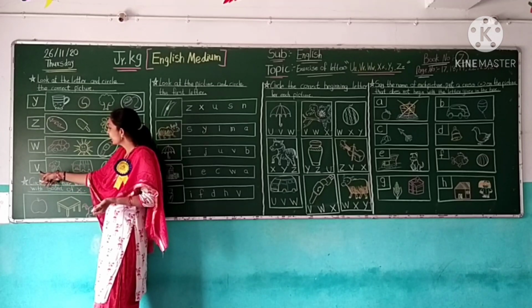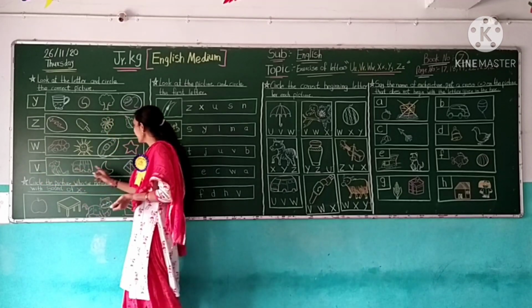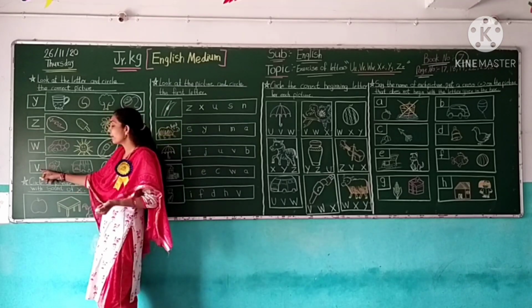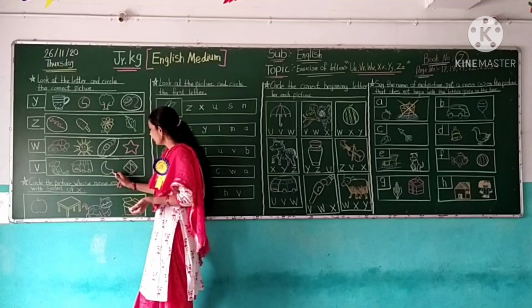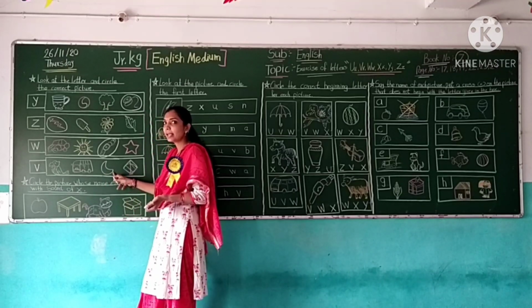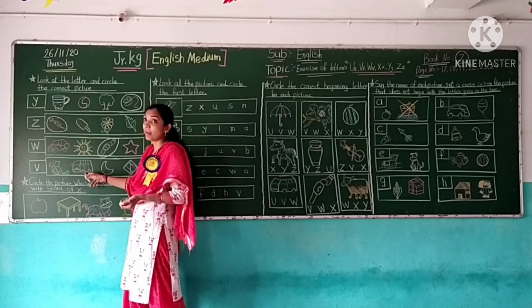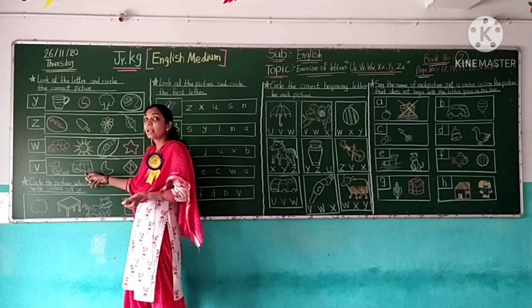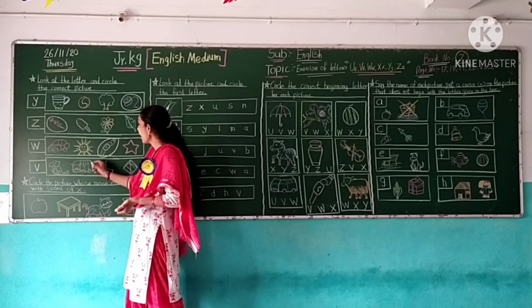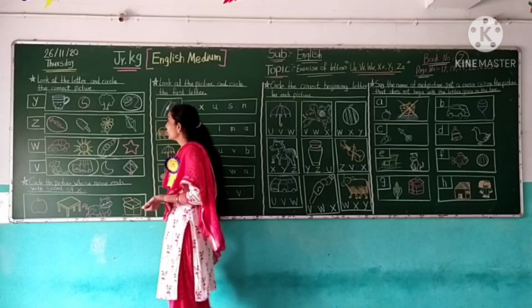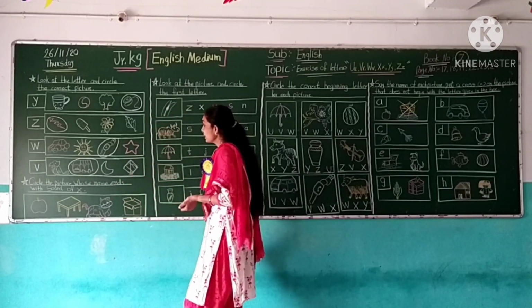Now next letter is letter V. This is letter V. So find the correct picture. This is parrot. Parrot start the letter V? No. This is moon. Moon start the letter V? No. This van. Van start the letter V. Sound of V. Van. So circle the picture. Van. So students, first exercise is complete.